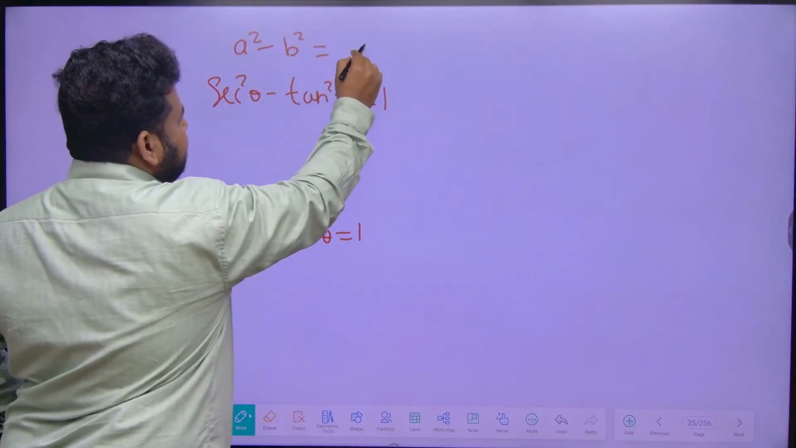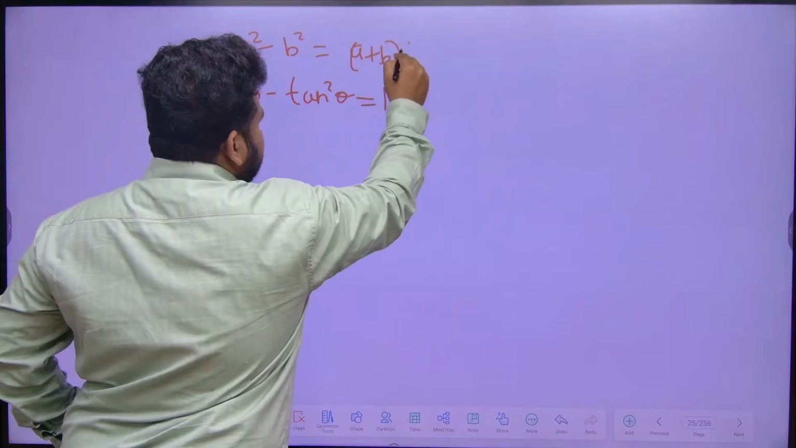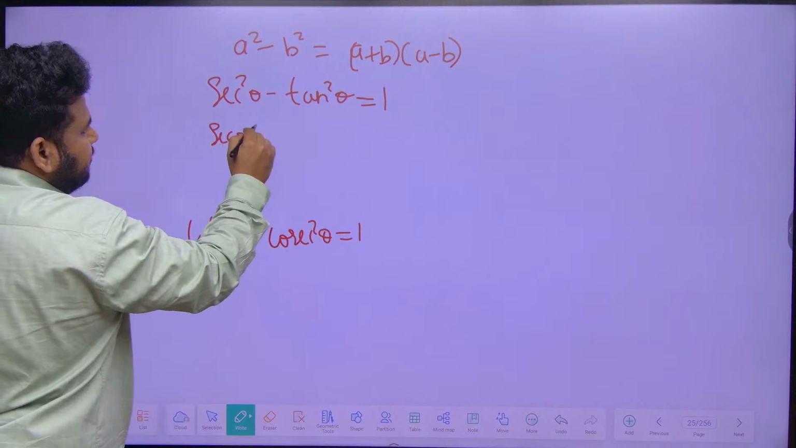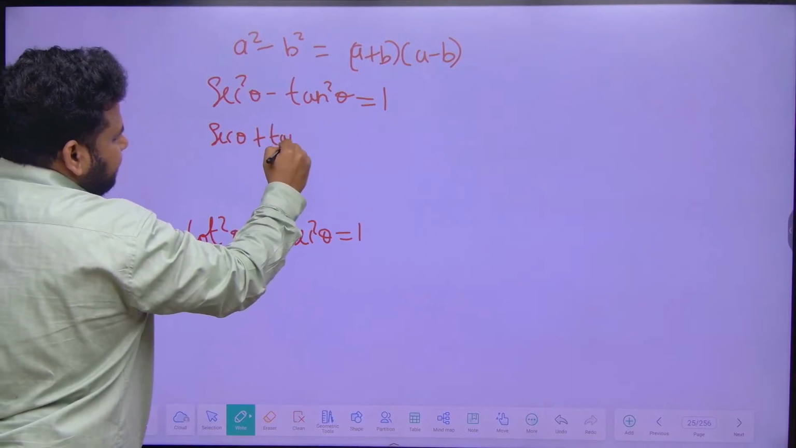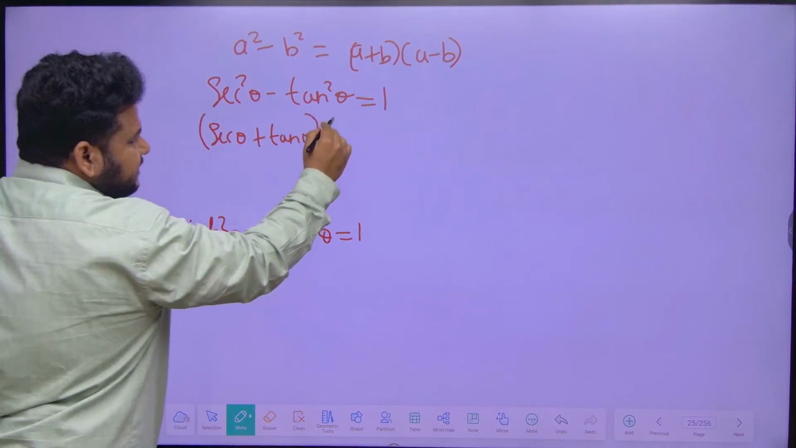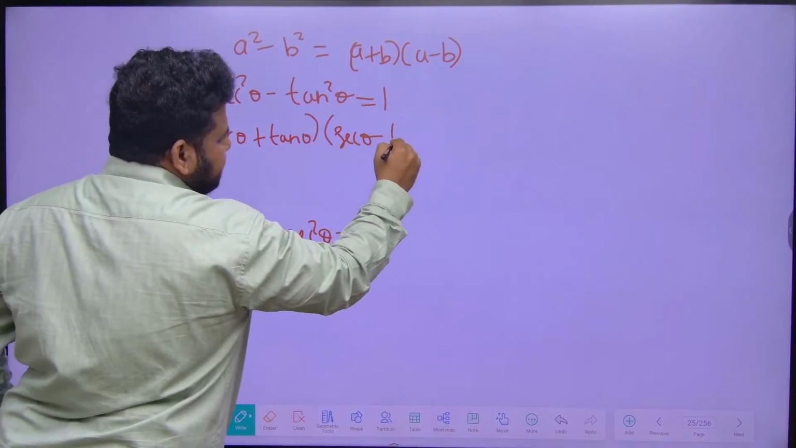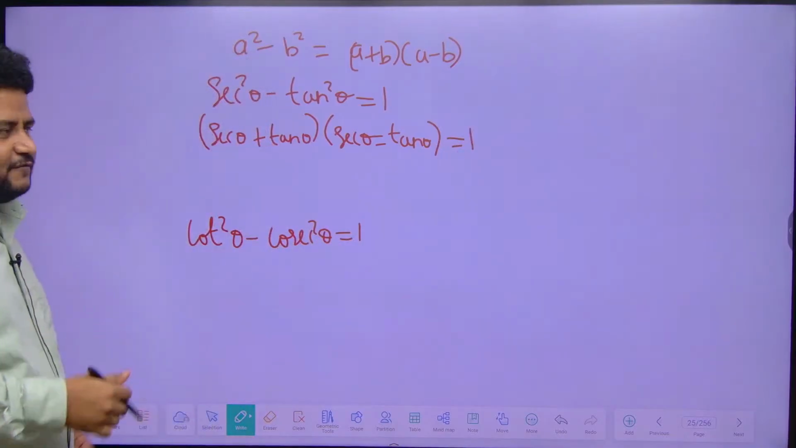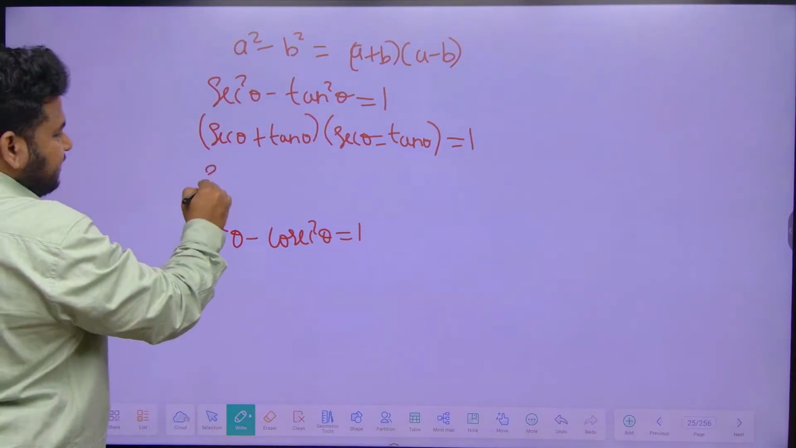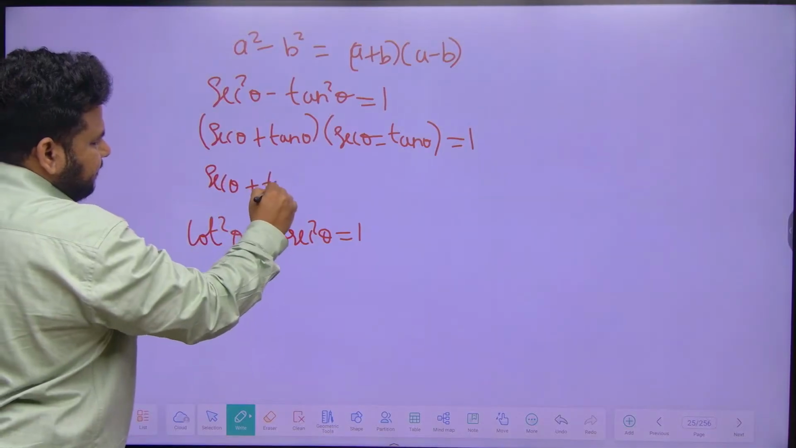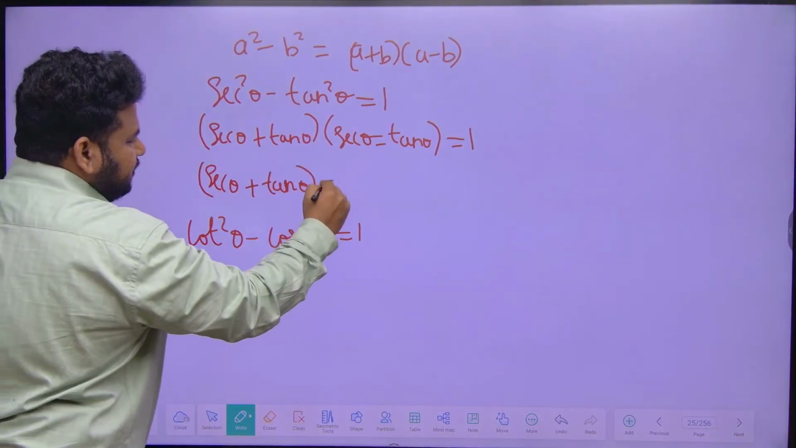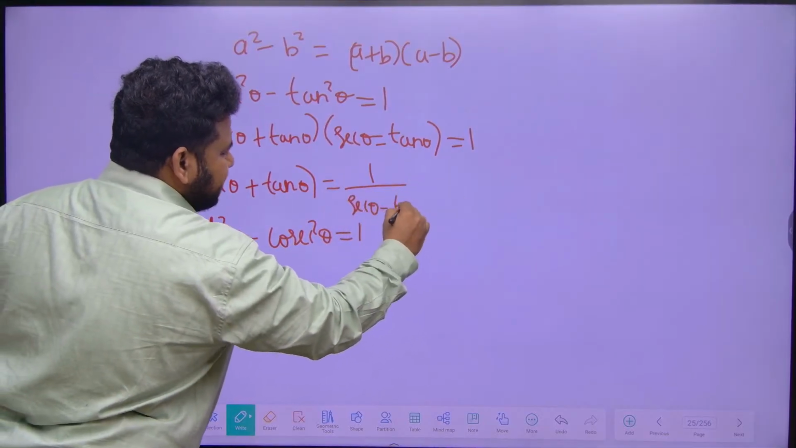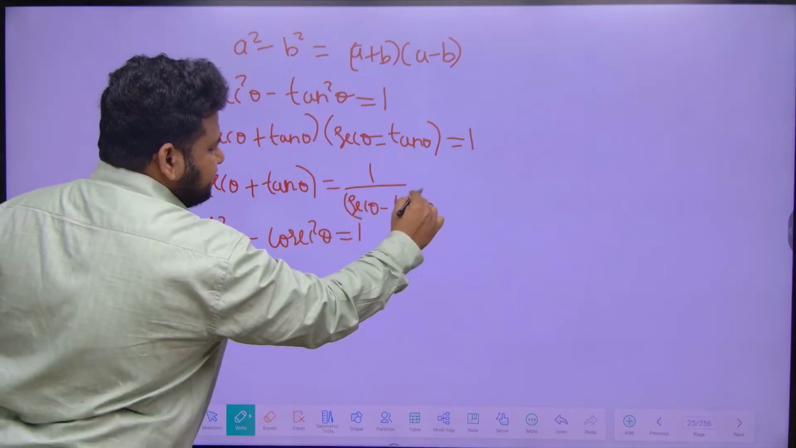So this can be written as what? A plus b into a minus b. If I write it that way, this I can write as secant theta plus tan theta, and secant theta minus tan theta. Correct? This will be equal to 1. So this gives me one very useful result. Whenever I see secant theta plus tan theta, I can write it as 1 by secant theta minus tan theta.